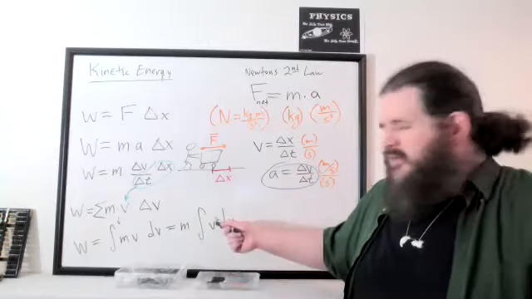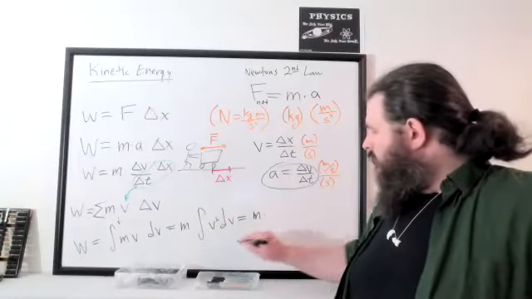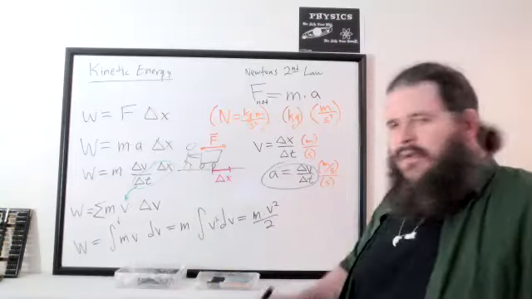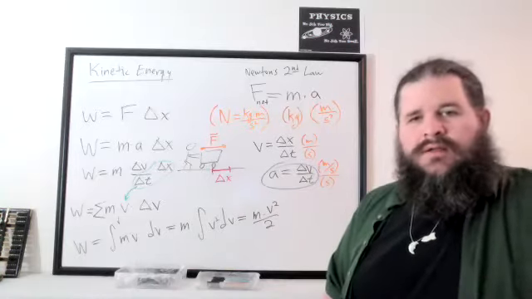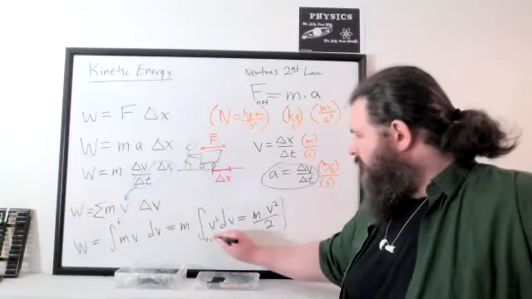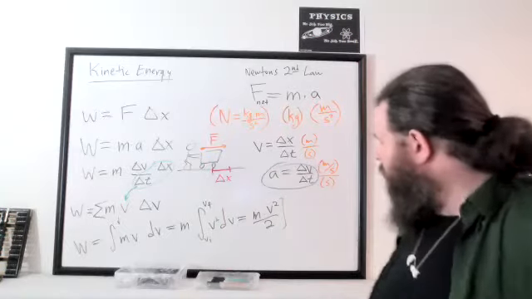Yeah, you just increase the exponent by 1 and divide by the new exponent. So we get v squared over 2. So that's the work. And of course, this really should be from some v initial to v final, because we're talking about a transfer from initial to final.